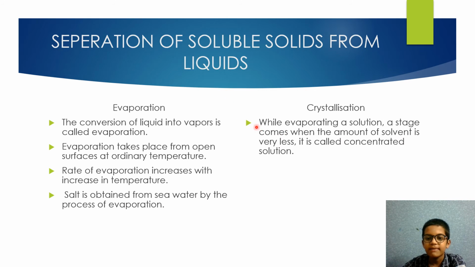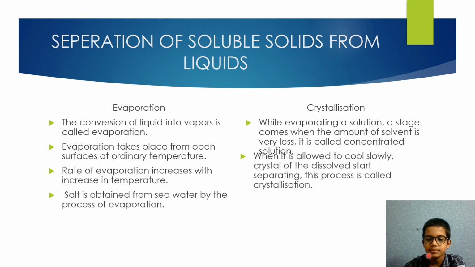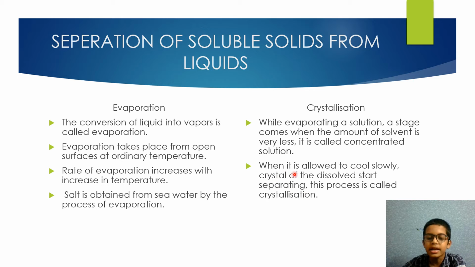Crystallization. While evaporating a solution, a stage comes when the amount of solvent is very less. It is called concentrated solution. When it is allowed to cool slowly, crystals of the dissolved substance start separating. This process is called crystallization. It is used to obtain substance in pure form.